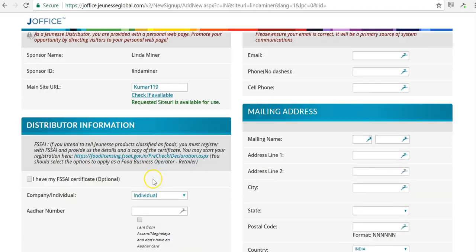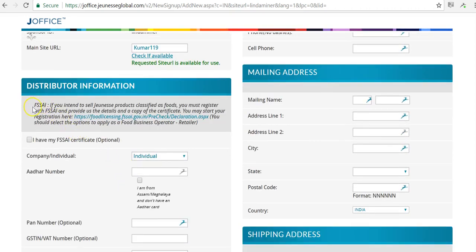Okay. So now we come down here and the first thing they're asking for is the FSSAI. This is if you intend to sell Jeunesse products classified as foods, then you must register. So if, for example, you're a doctor and you have a clinic and you want to sell the reserve or other supplements in your clinic, then you must have this certificate.